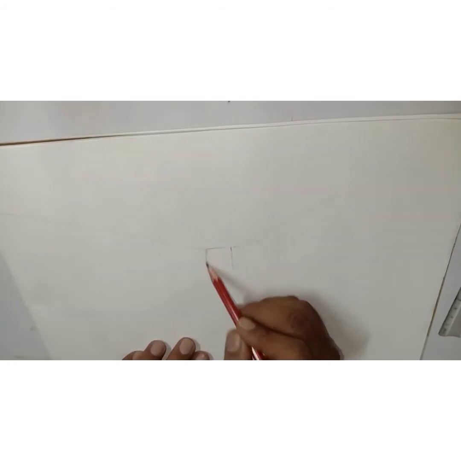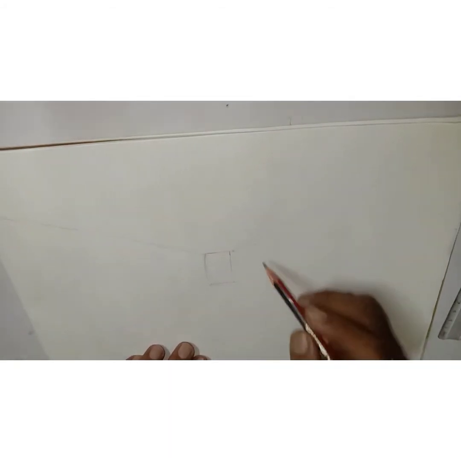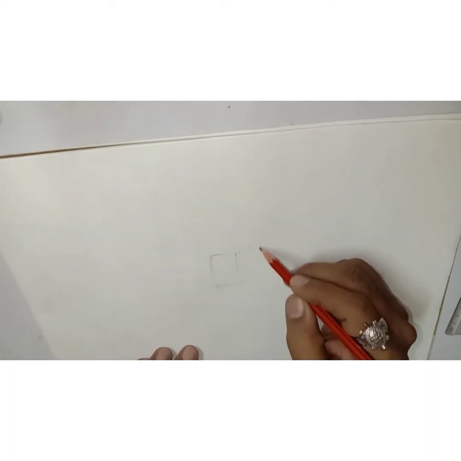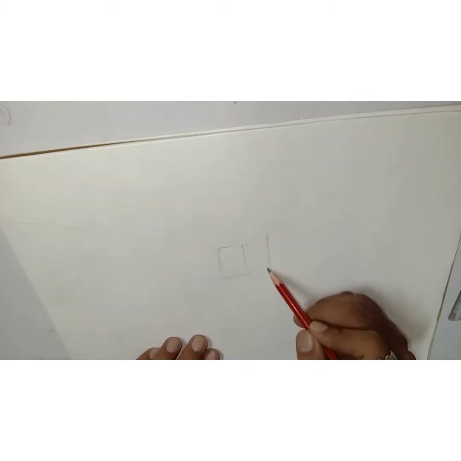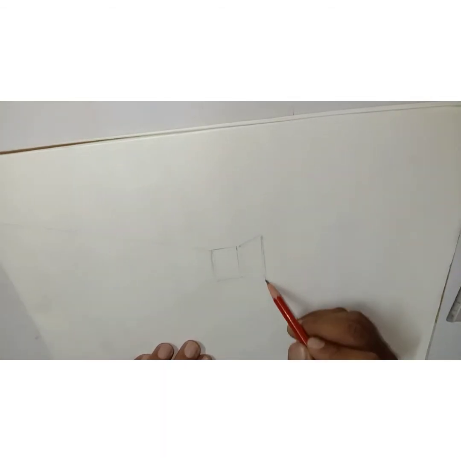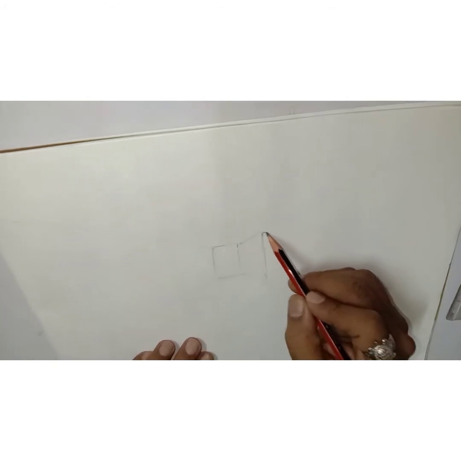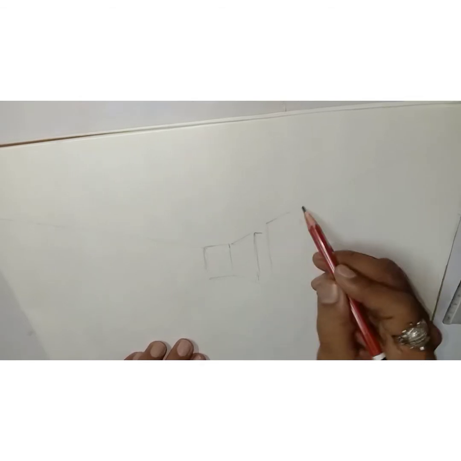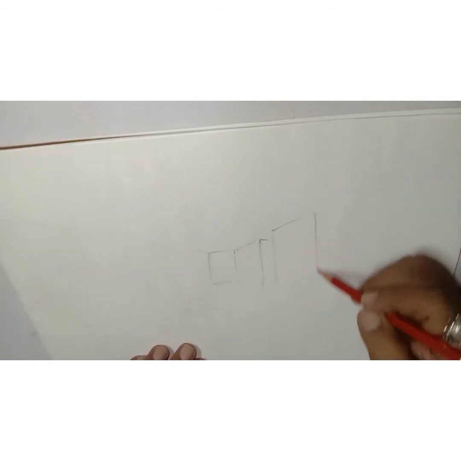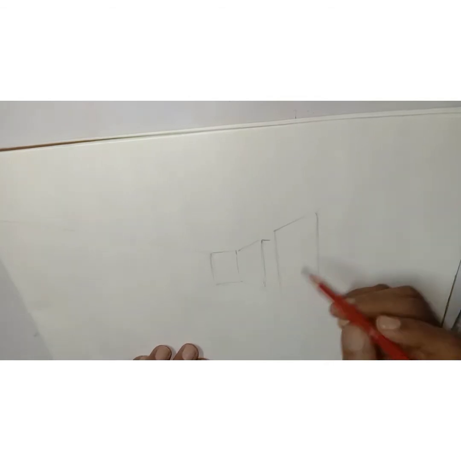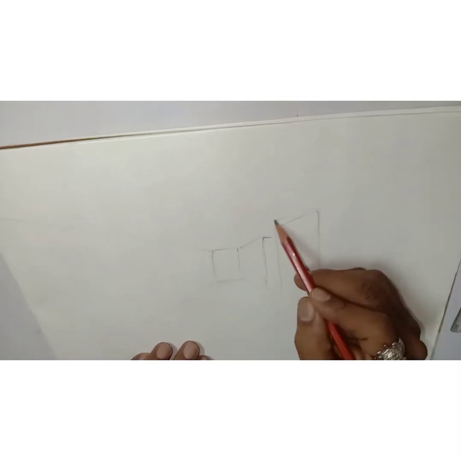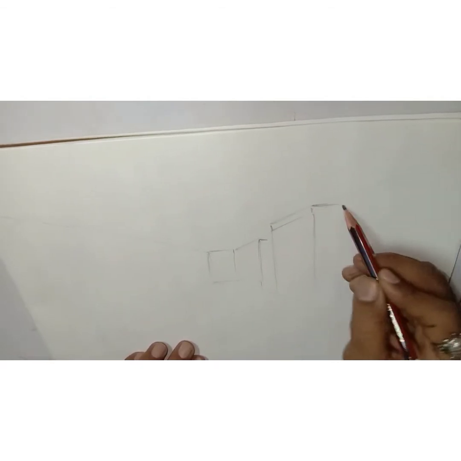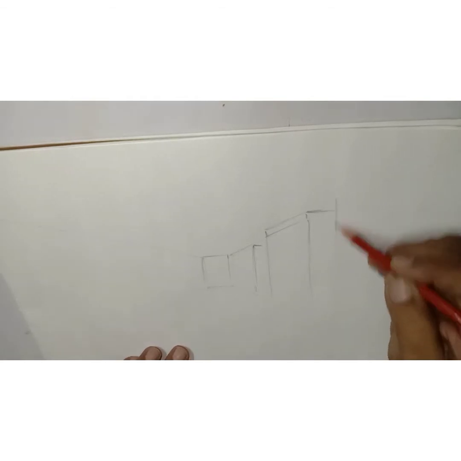Now from here, this will be the center part of my paper, and on this side all the buildings and shops will come. For that you can use a scale if you want, or you can make it directly. In this rough sketch, the lines should be very slight, so that after completing your work you can erase them. This view I have taken from the city. Here we are going to make a pencil shading, and after that we will study how to do it in coloring. In this way we will start the work.